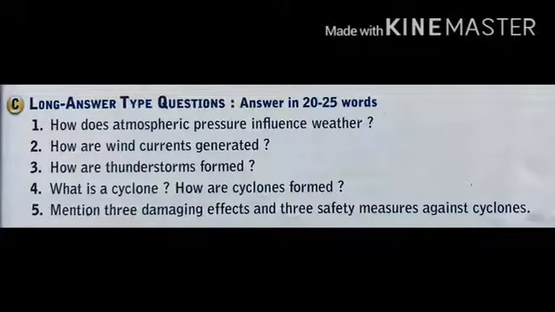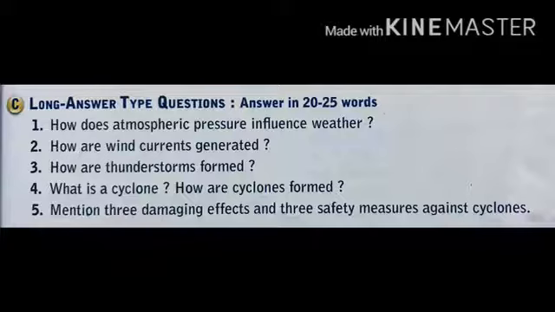Air pressure is important for the following reason: it influences weather. Changes in weather are related to the change in the atmospheric pressure. Air movement upward and downward caused due to the difference in pressure creates cloudy and clear skies, bringing rain or fine weather. Now the next question, how are wind currents generated?